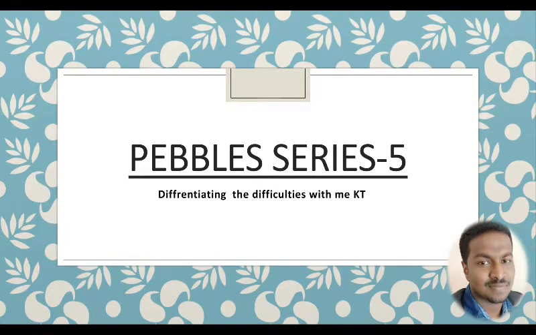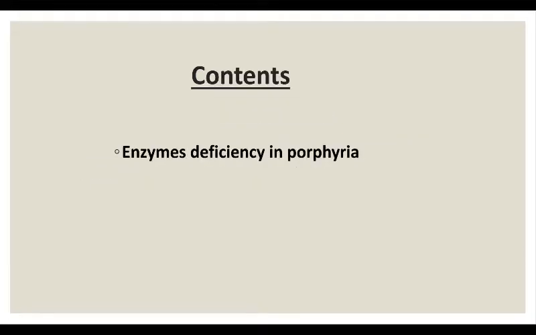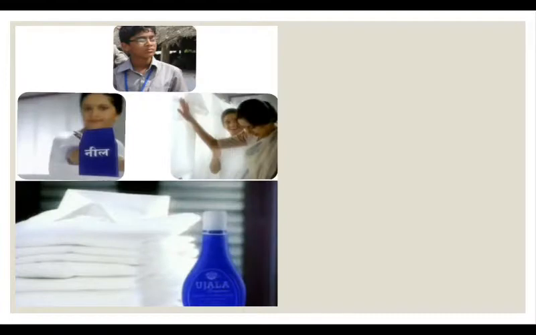This is the fifth video in Pebble series. The primary aim of doing this is to remember the concept and get it right at the critical time of demand, especially in the orals or when we solve the MCQs. Today we'll be seeing about the enzyme deficiencies in porphyria. This will be useful in biochemistry and as well in medicine.